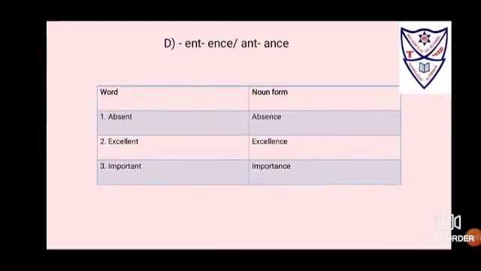How to use suffix ENCE and ANCE? If the last letters of the adjective are ENT, then you have to replace that with ENCE. In short, you have to remove T and put CE. And if your adjective ends in ANT, then you have to remove T and put CE. So ANT will change to ANCE and ENT will change to ENCE.